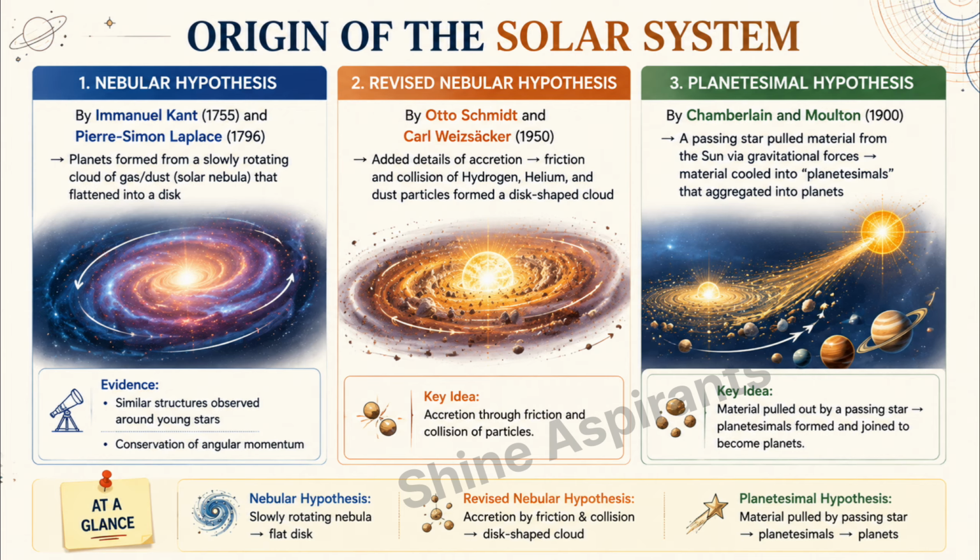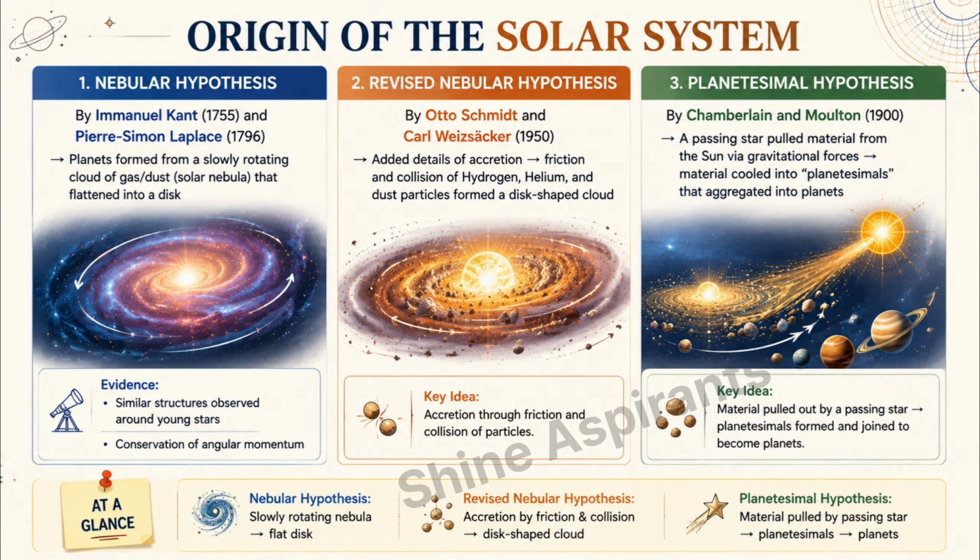1950. Concept: added details of accretion, friction, and collision of hydrogen, helium, and dust particles formed a disk-shaped cloud. More detailed and accurate than the original nebular hypothesis. 3. Planetesimal Hypothesis. Propounded by Chamberlain and Moulton 1900.